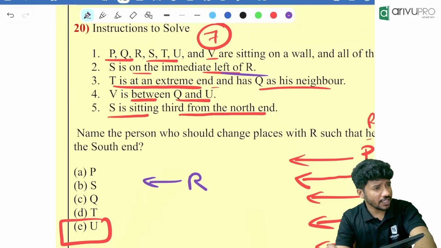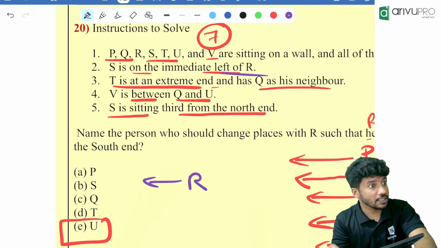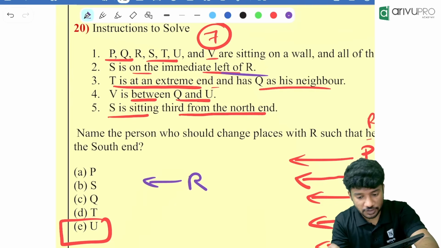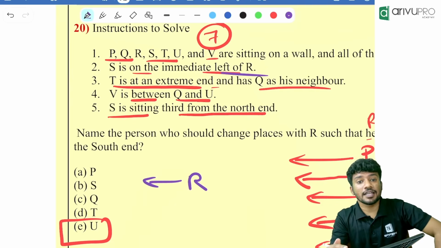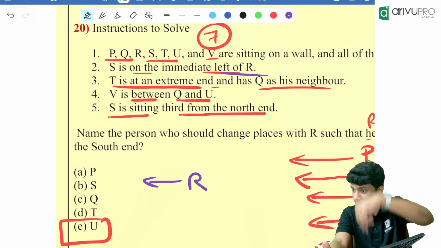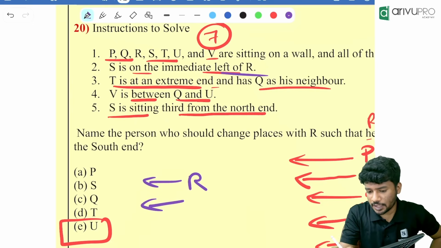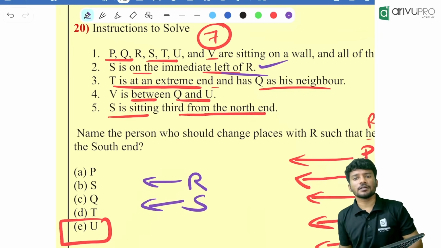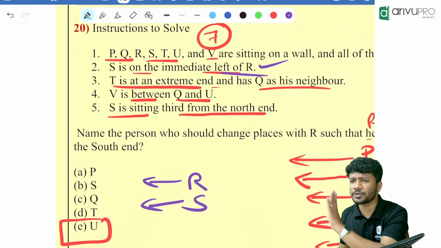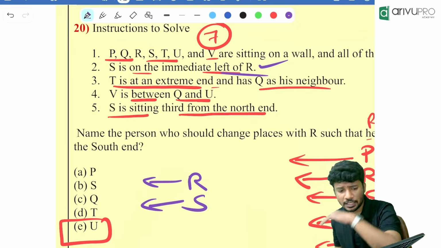South. Okay, Trisha, I think you were there in the direction sense class. If you haven't watched that, that will help you solve this question much faster. Okay, left of west is what? Left of west is south. That means down direction. So where is that position? Yes, it will be over here. So that means that is completed. Put a tick mark. In a question paper also you put a tick mark when one is completed.